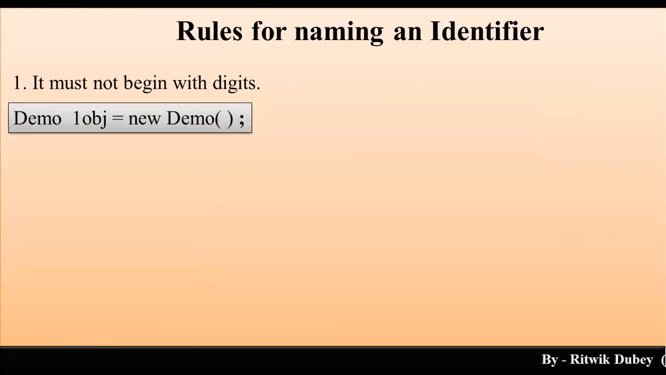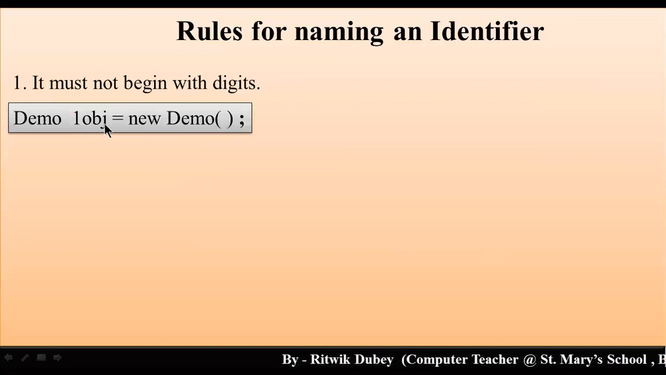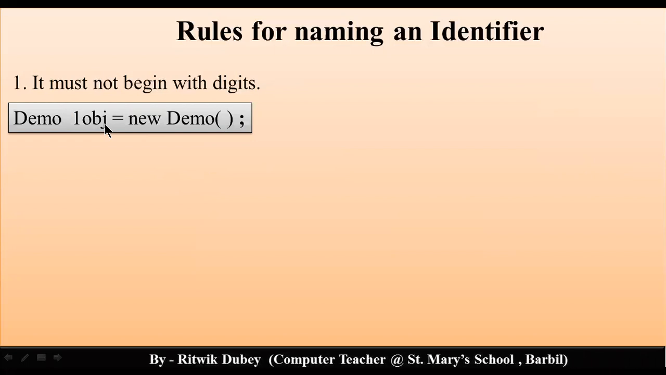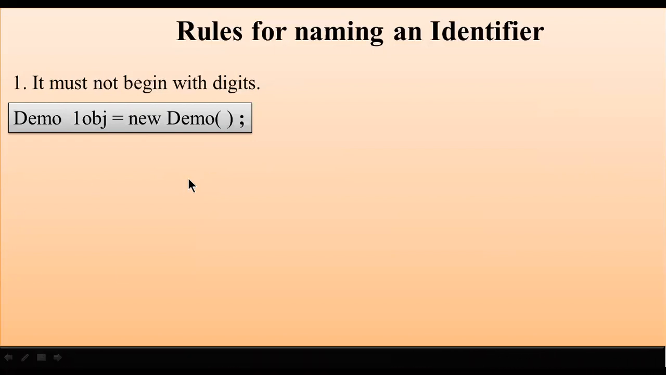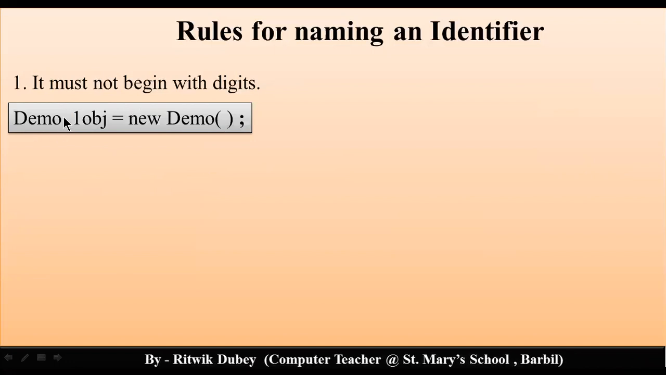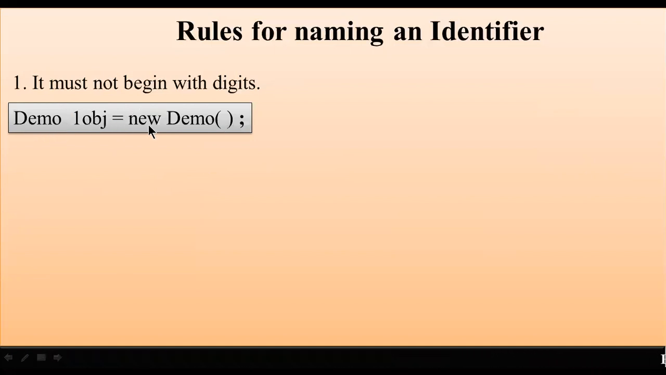Now, if we create the object, in place of obj, we can write any name x, y, z, but it must not begin with a digit. You all know how we create objects in Java. The general format is class name, space, object name, equals new class name, parenthesis and semicolon. So this is the object name, the object reference.